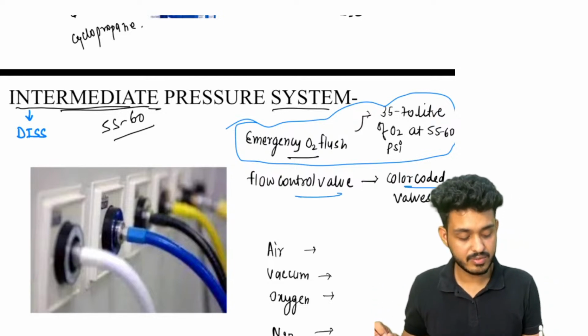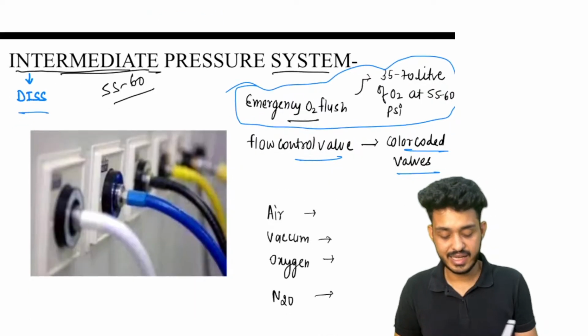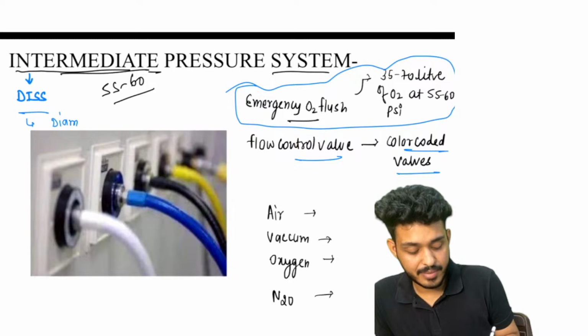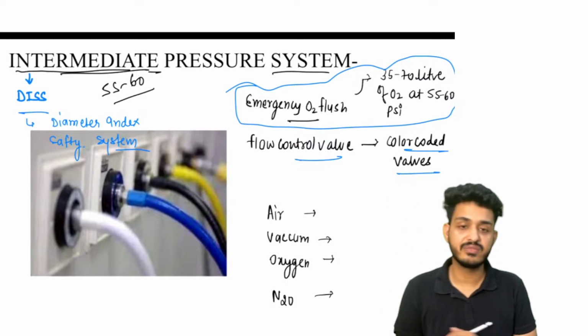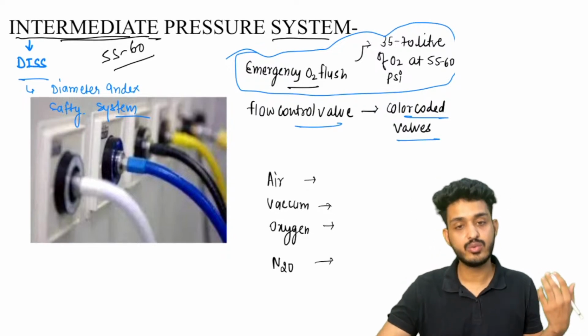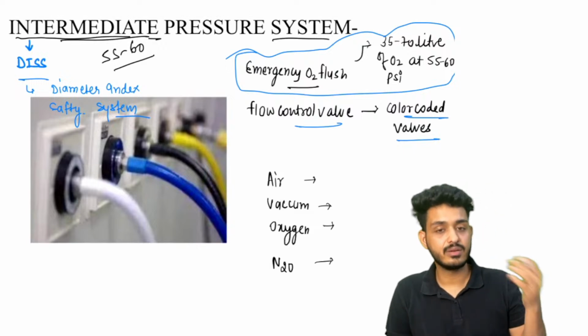Flow control valves are basically color coded valves. I will be telling you about that. Here you will be having DISS. What is DISS? DISS is nothing but the diameter index safety system. Just like the pin index safety system, here we are having the diameter index safety system. Here we are having it for air, vacuum, oxygen and nitrous oxide. Okay, so we are having four cases.